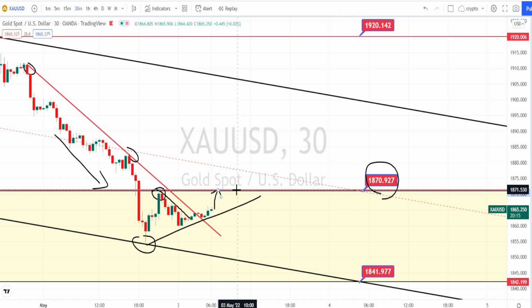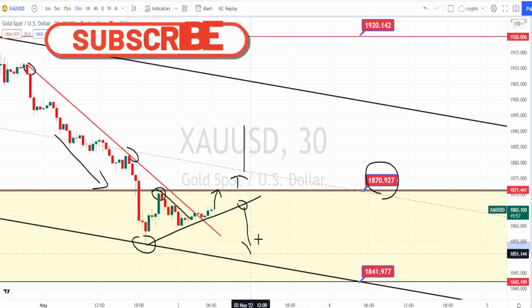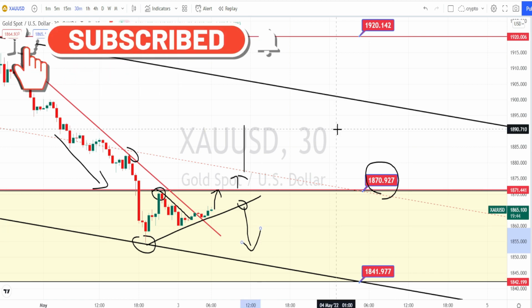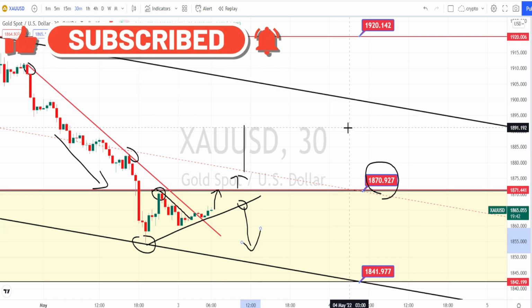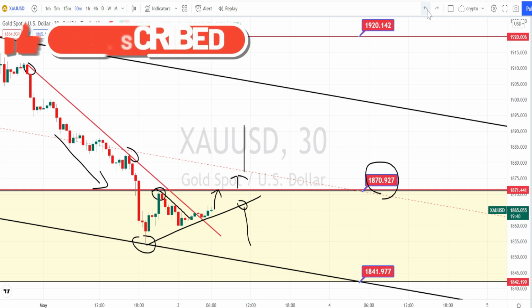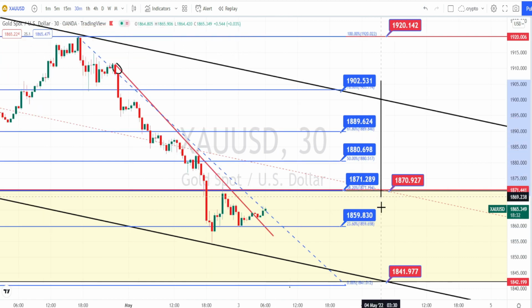In 30 minutes time frame, if the price action breaks this resistance line, you can go on a bullish side trades, and if it breaks this trend line or support line, you can take trades on the bearish trend reversal. Let us mark the support and resistance levels for 30 minutes time frame. So the values in blue color boxes are the support and resistance levels for 30 minutes time frame.